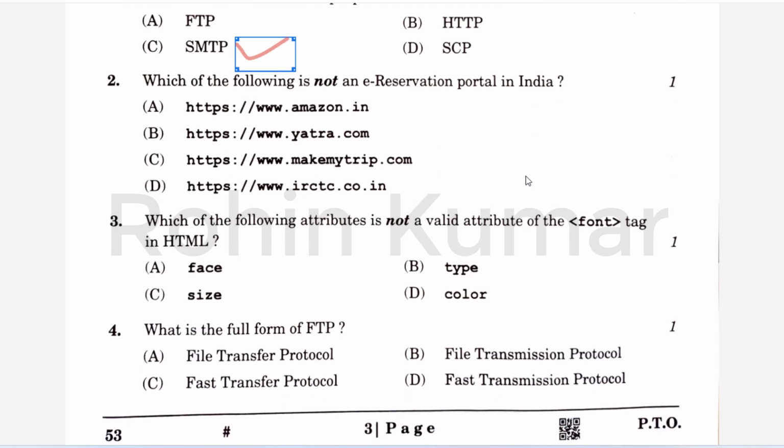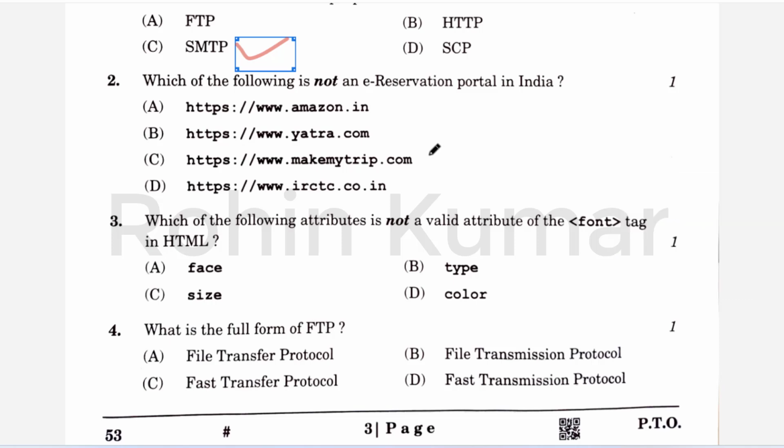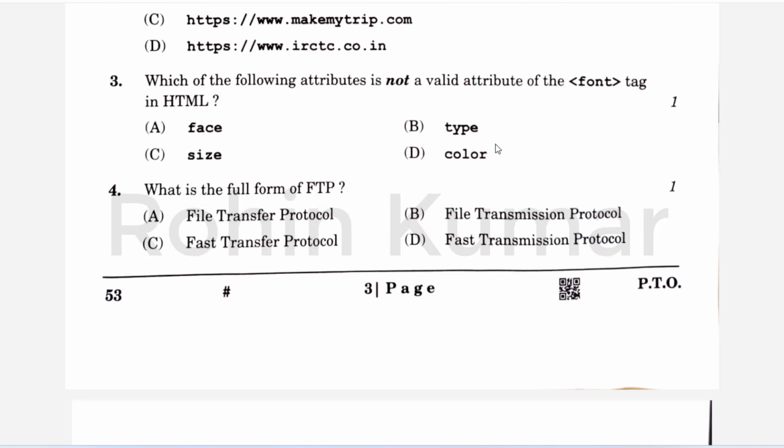Next one is, which of the following is not an e-reservation portal in India? So friends, four choices are again there, but right answer is Amazon.in. So Amazon.in is the right answer because this is a shopping site, so that's why this is the right answer. Which of the following attributes is not a valid attribute of the font tag in HTML? तो आप सब जानते हैं कि there are three attributes that work inside the font tag: face, size and color. So automatically type is the right answer because type attribute is never used inside font tag.